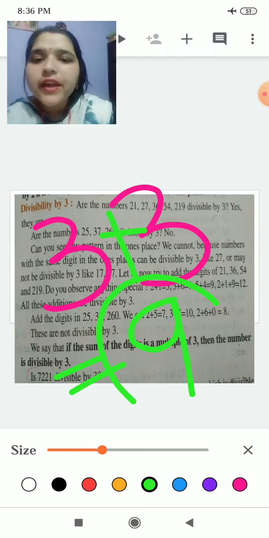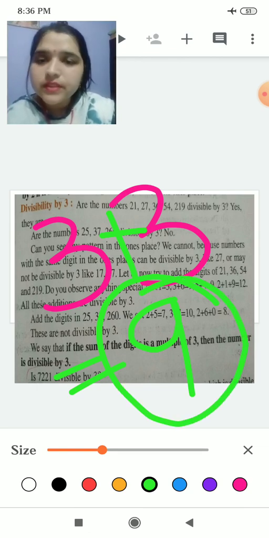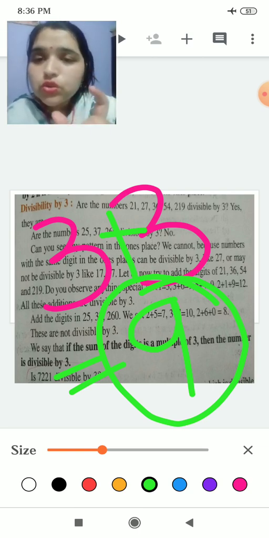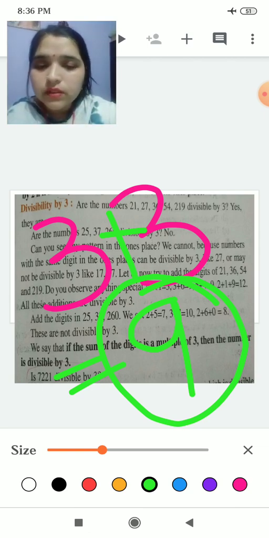Tell me whether 9 is divisible by 3. Yes. So it holds for divisibility of 3. I repeat, when you have to check the divisibility of 3, you only have to add the digits of the given number, and if the result is divisible by 3, then it holds for divisibility of 3.